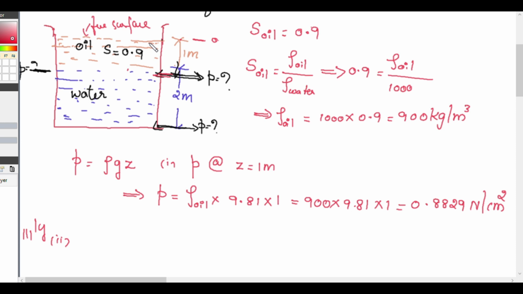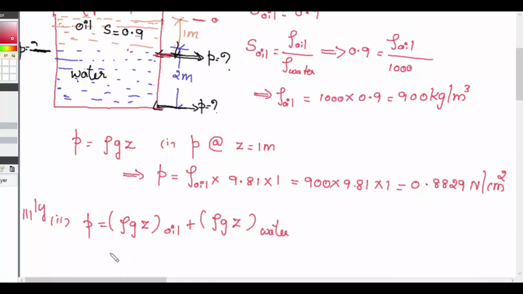Since the density of the oil and water varies, the total pressure intensity P will be equal to rho G Z of oil plus rho G Z of water.